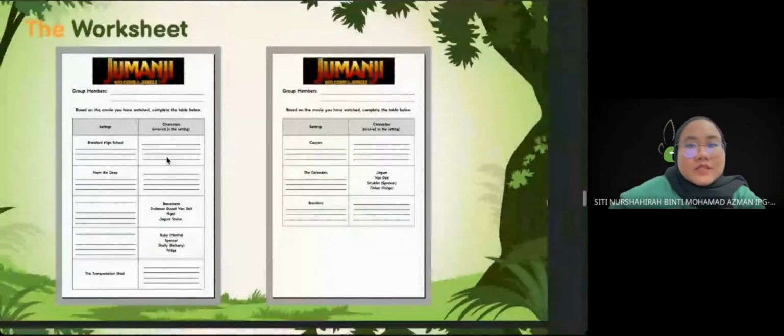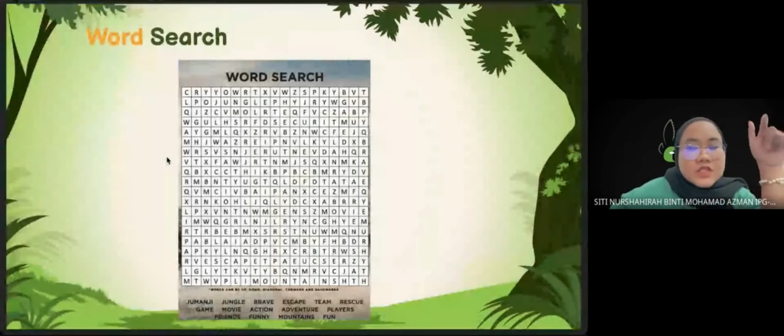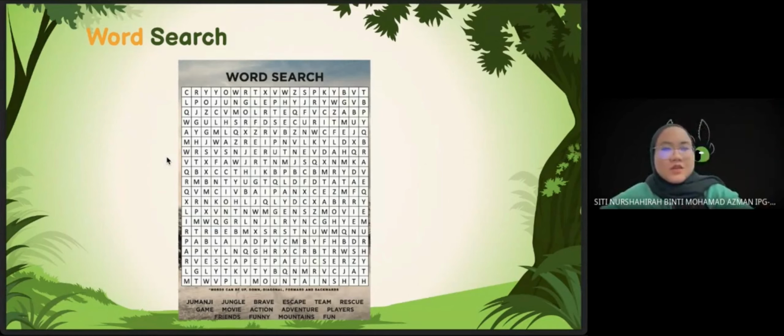And next is the word search. So this is the word search that will be given to them at the end of the activity, so that they can have some extra time to do some fun activity or to release the tension of playing the game. So they can do this word search.